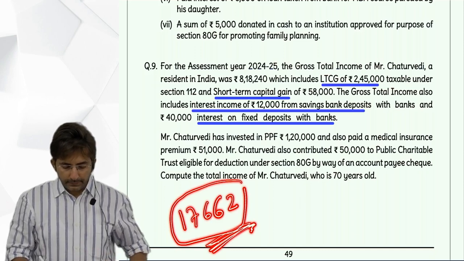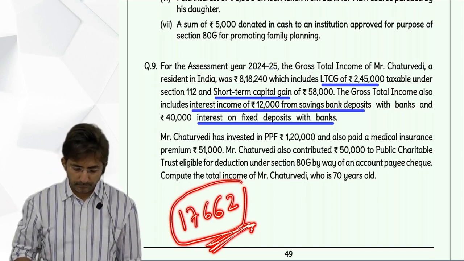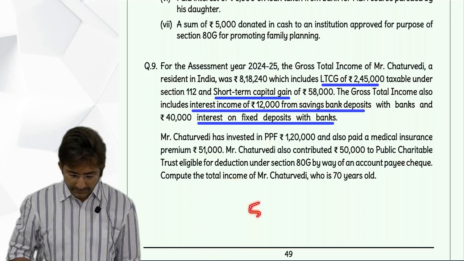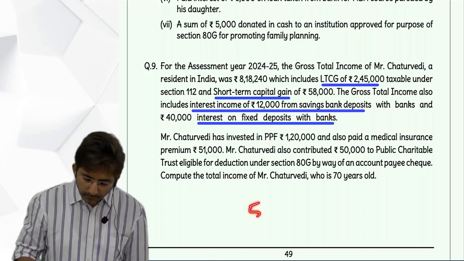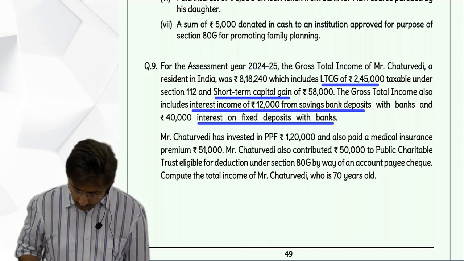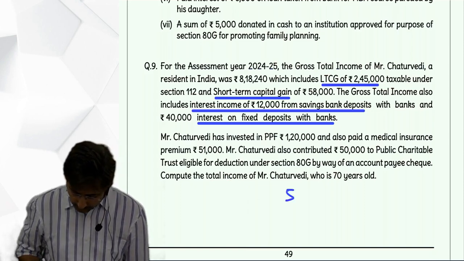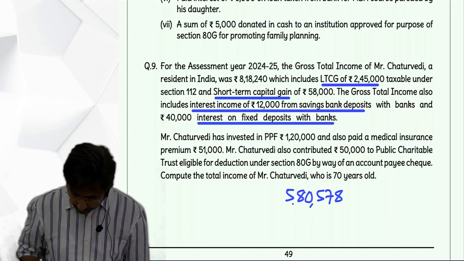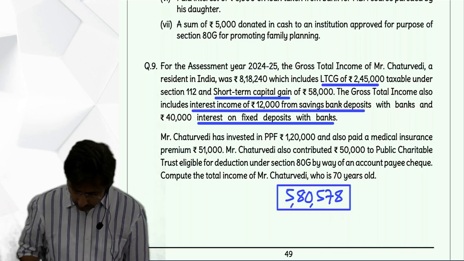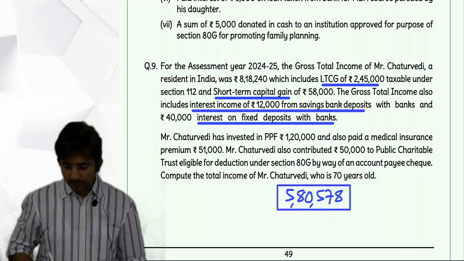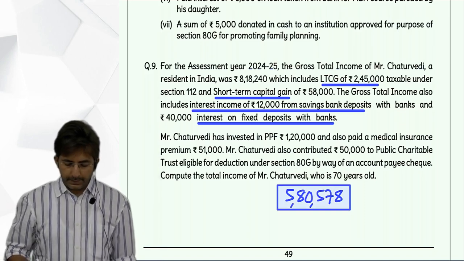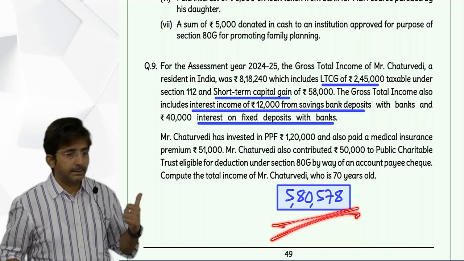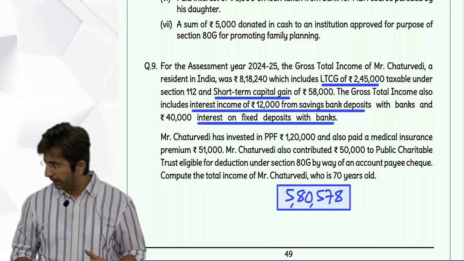Then after deducting this, what is the net taxable income? 5,80,578. So this is the final answer, 5,80,578 for question number 9.